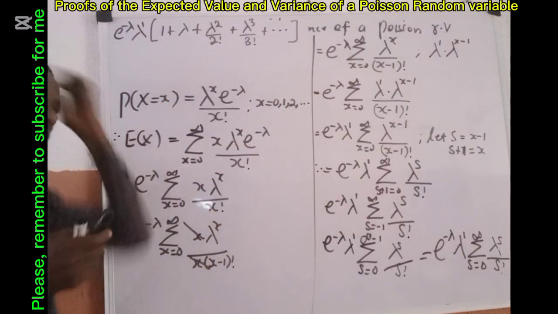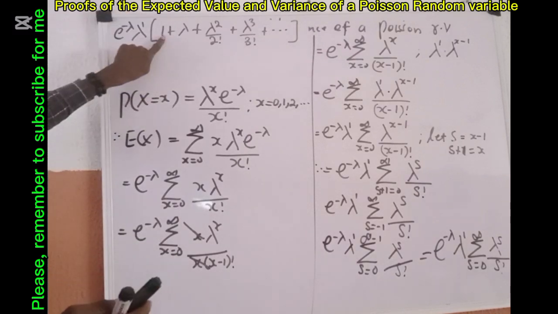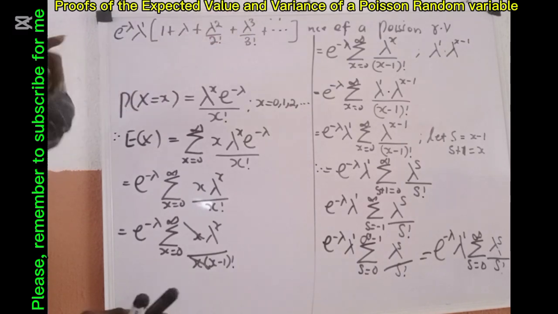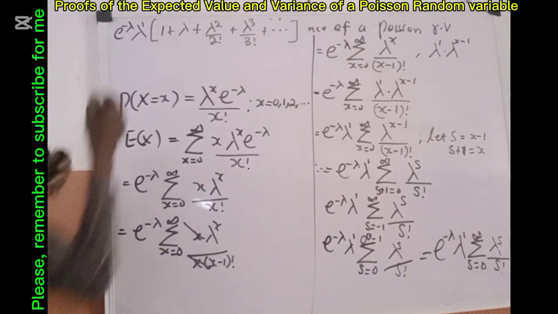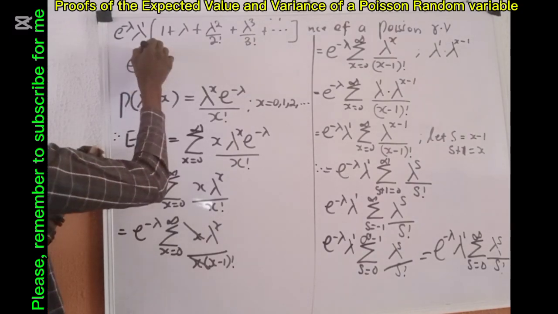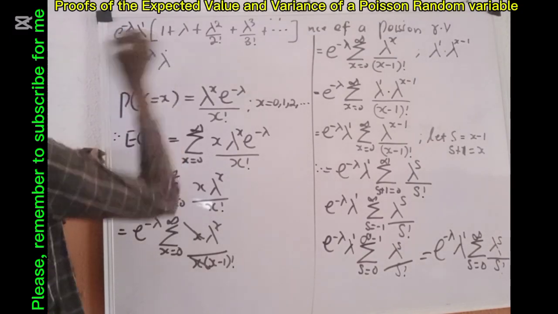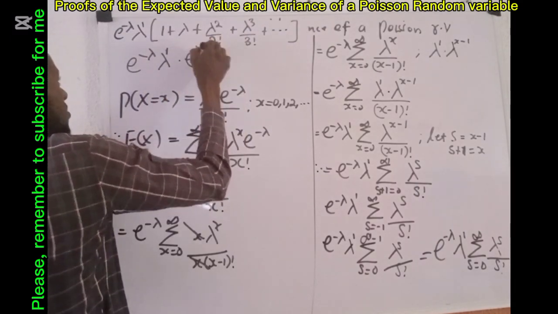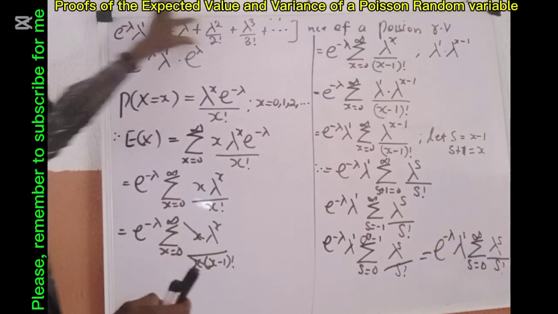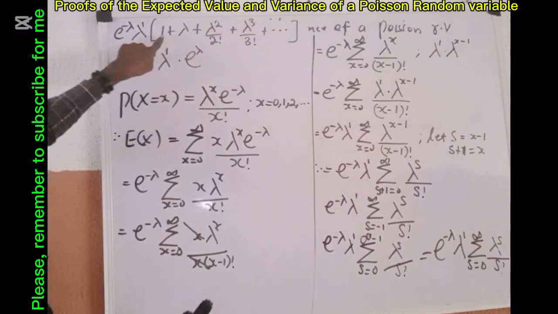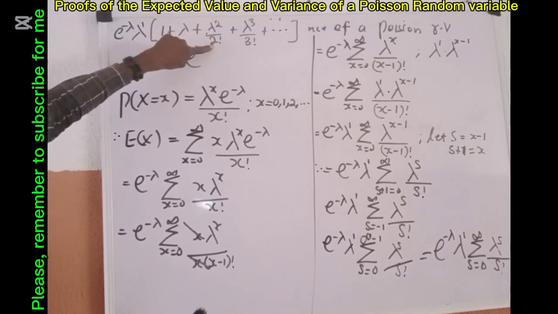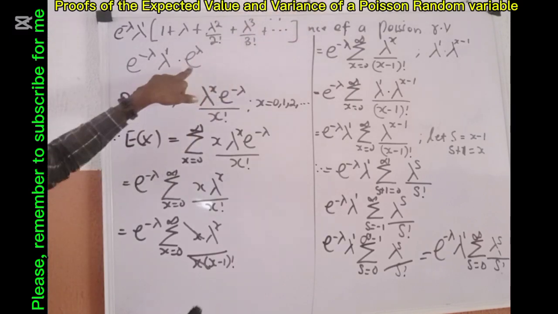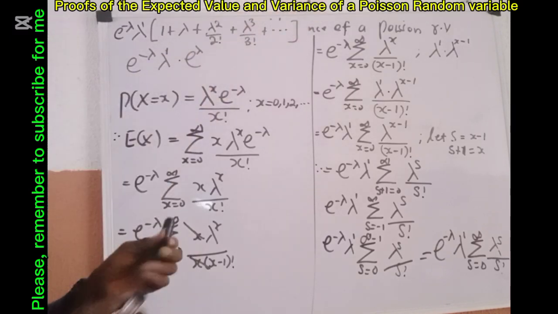And using the Maclaurin series, we are told that lambda times 1 plus lambda raised to power 2 all over 2 factorial plus lambda raised to power 3 all over 3 factorial can be given as lambda raised to power 1 for this one that is here. Then multiply by exponential lambda. They told us in that series that anytime we have 1 plus lambda raised to power 2 all over 2 factorial plus lambda raised to power 3 all over 3 factorial down to infinity, the thing is the same thing as exponential lambda.